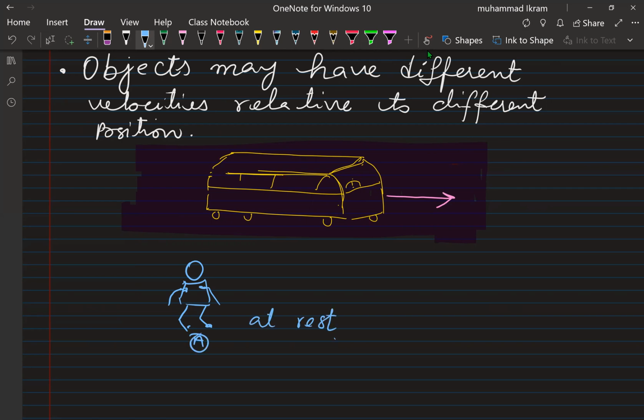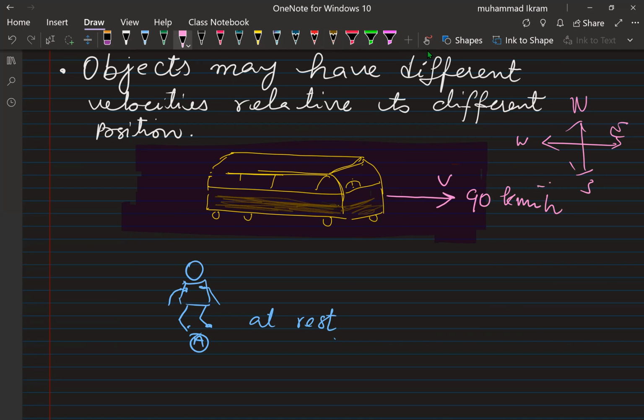This is the floor of the bus. The bus is moving at a speed of 90 kilometers per hour. If I choose directions north, east, west and south, the bus is heading towards east at 90 kilometers per hour.